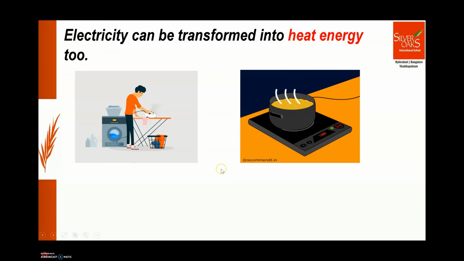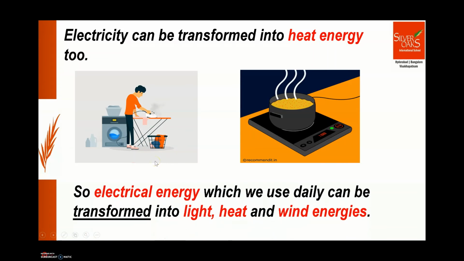Your toasters, water heaters, geysers, all these are some examples which use electricity and transform it into heat energy. So electrical energy which we use daily can be transformed into light energy, heat energy, wind energy, and many other energies. So that was about electrical energy.